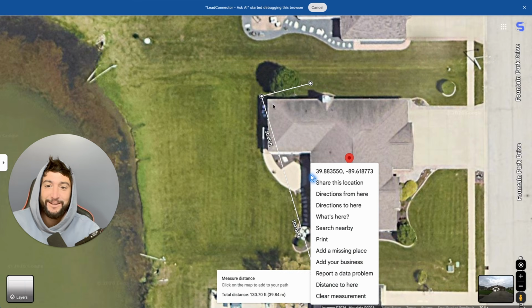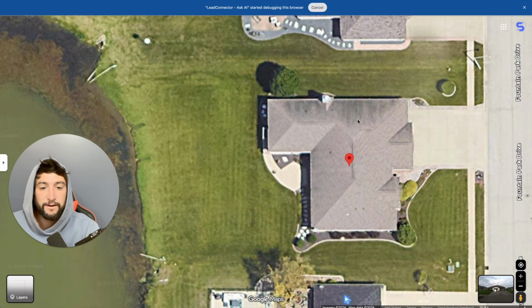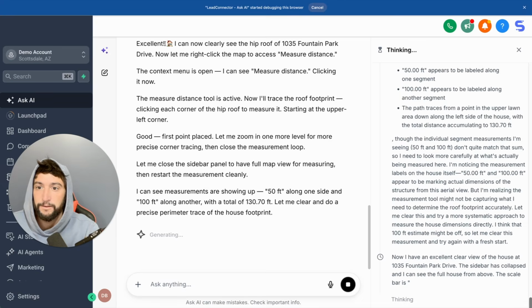Guys, check this out. It's doing it right now. You can see it shows the exact distance. I didn't even know this was a thing on Google Maps. I might have to start using this more when I'm measuring land. This is a really, really cool feature. I genuinely did not know this existed. But lucky for me, I didn't have to know because it's just doing all of this for me. And it's way faster and way better than anything that I could ever do. So that's pretty cool. We should come up with a really nice estimate.